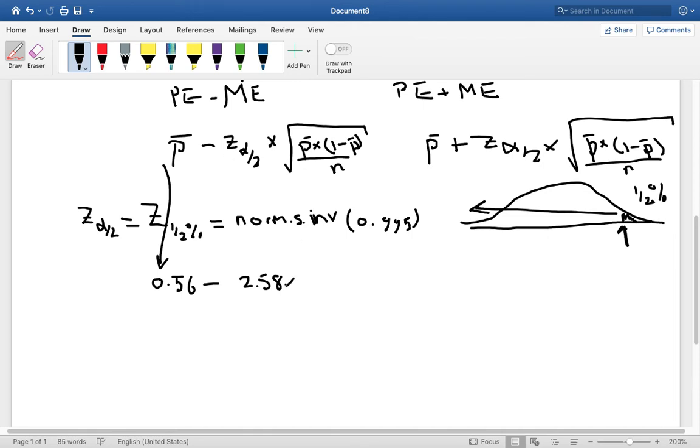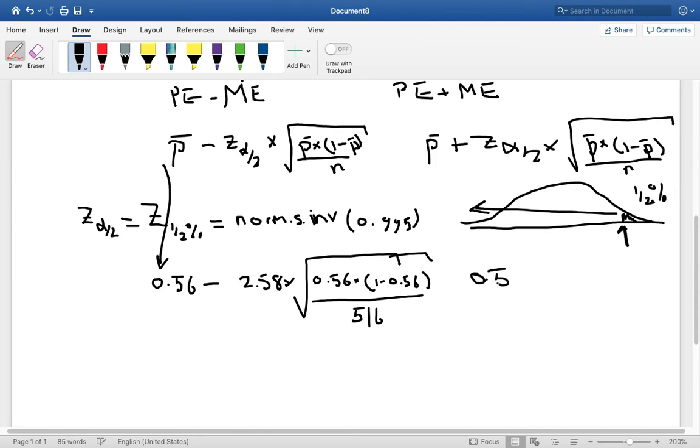And then we have to multiply that by the square root of P, which is 0.56 times 1 minus 0.56, just extend that out a little bit, and we'll divide that by the sample size, and we said that the sample size is 516. So this gives us the lower limit, and then the upper limit is going to be 0.56. Same thing except with a plus sign.